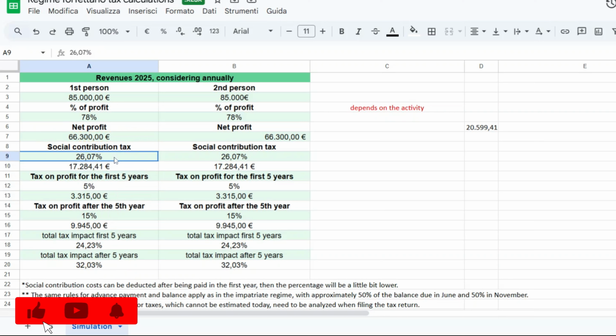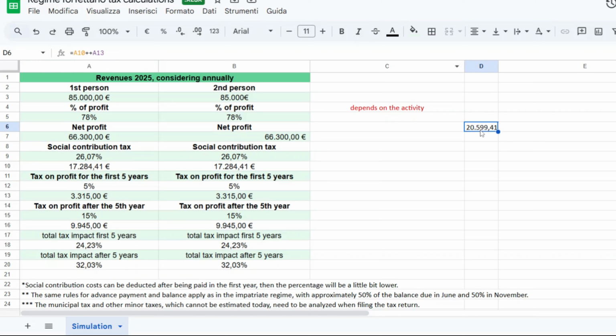Please note that the social contribution is the gestione separata, which, if you are a generic consultant, uses this specific percentage. So, combined, here I made the sum, you are paying 20,000 euro of taxes. Actually, it's not just taxes, it's taxes plus social contribution.